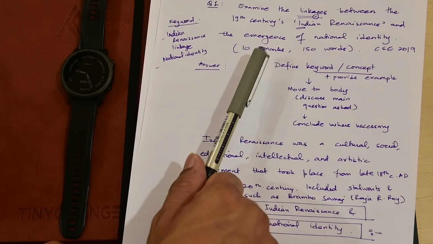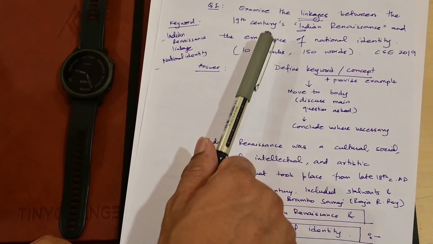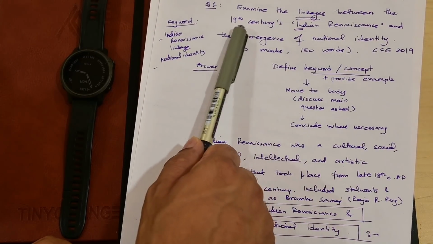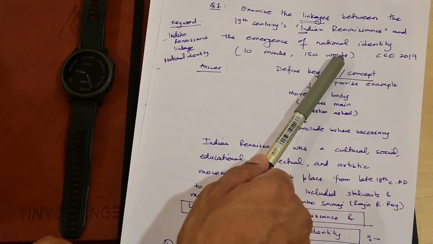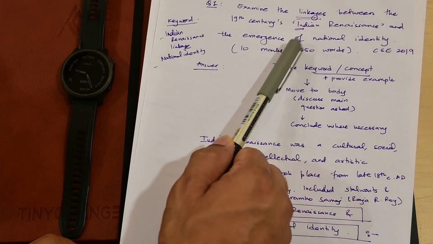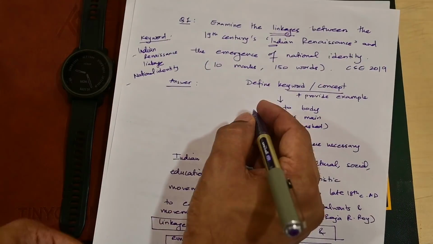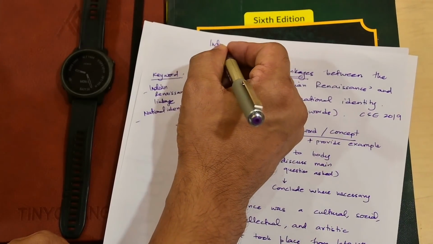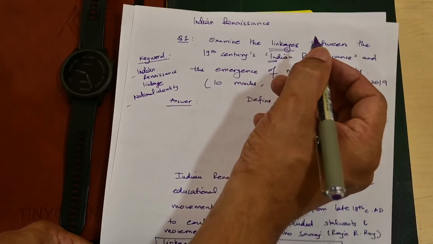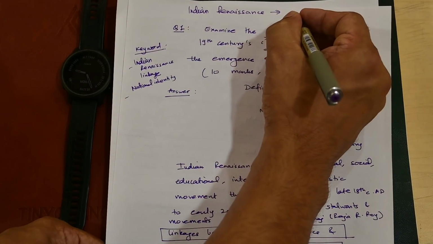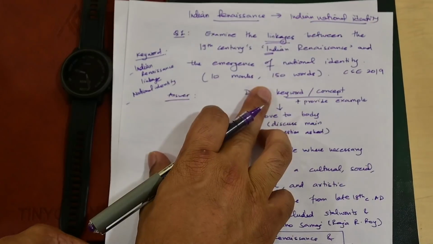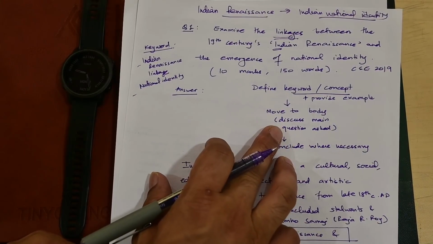So here the introduction is very simple. You have understood the question, right? The question is you have to answer the various linkages between the Indian Renaissance that happened in the 19th century and the emergence of national identity. What that simply means is how the Indian Renaissance eventually led to the emergence of Indian national identity. How did various things in the Indian Renaissance, various events, various persons, etc. lead to the emergence of Indian national identity. Alright, simple. Once you understand the question, then you can go ahead and actually answer it properly.